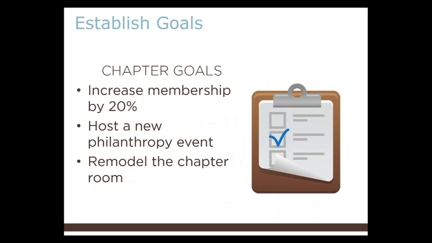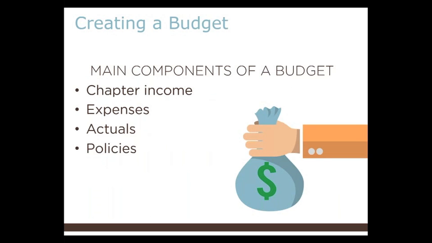Then, you'll want to review the chapter goals for the year with your finance committee. Determine which goals are impacted by the chapter budget. Don't forget to review the goals for yourself as treasurer. Keep these goals in mind as you create your new budget. Doing this will help keep your work on the budget in line with the chapter's goals. Remember the purpose of a treasurer in regards to a budget. Your purpose is to make wise decisions for your organization's stability.